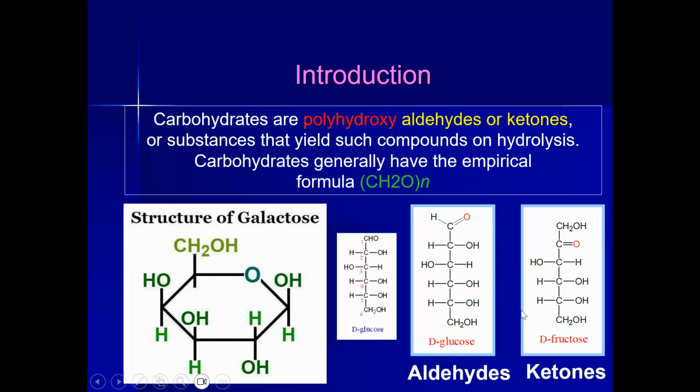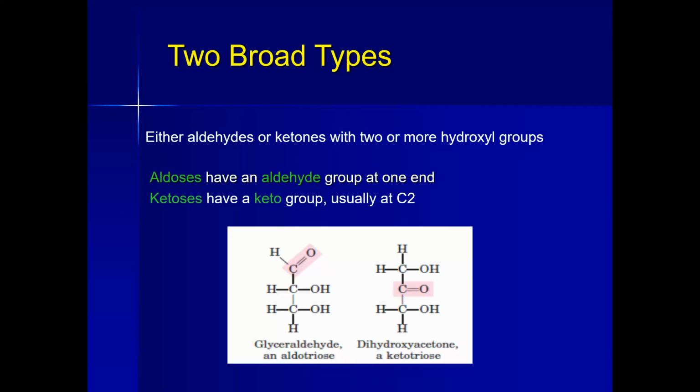So from this slide, you just have to understand one thing: the very simple definition of carbohydrate. Carbohydrates are substances that are polyhydroxyaldehydes or polyhydroxyketones, and they are having the general formula CnH2nOn. The simplest carbohydrate is D-glucose or D-fructose.